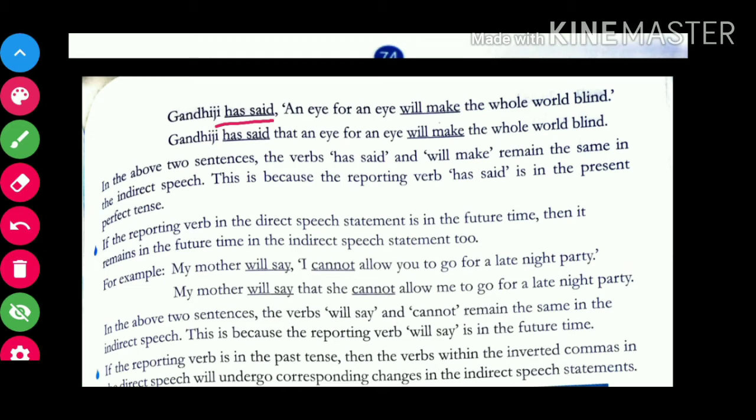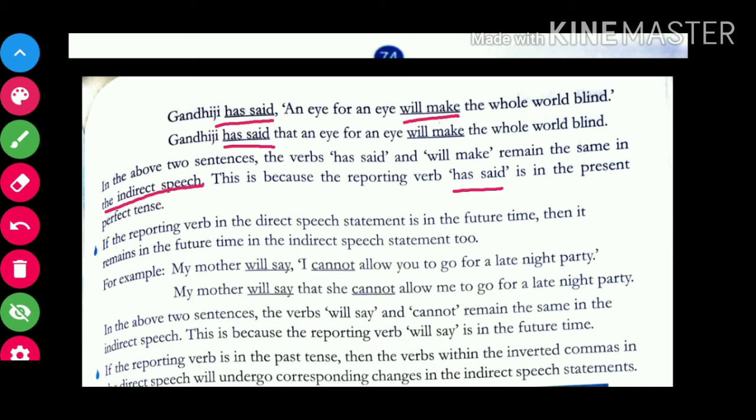Okay, so in the above two sentences, the verbs has said and will make remain the same in indirect speech. ठीक है, अगर has said या will make आता है, has said आता है हमारा reporting verb में, then in that case there will be no change in indirect speech. This is because the reporting verb has said is in the present perfect tense.